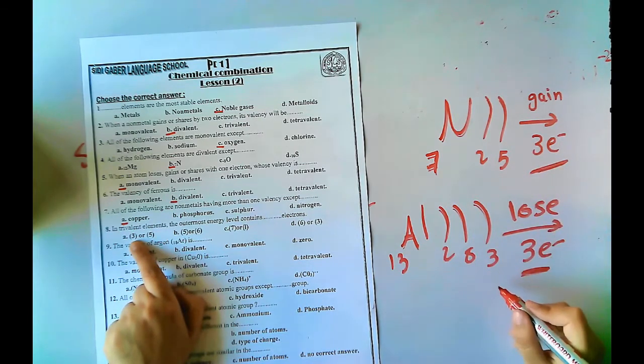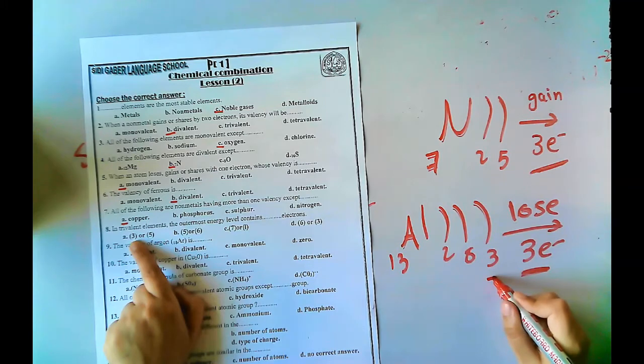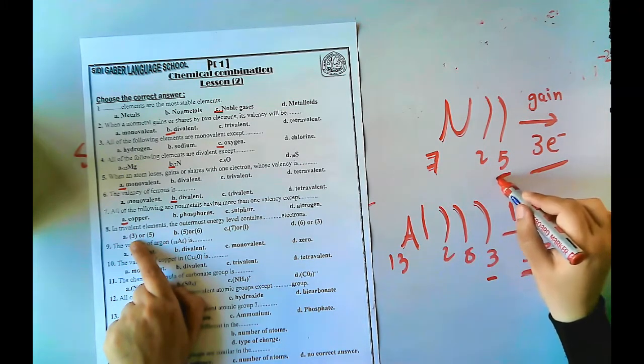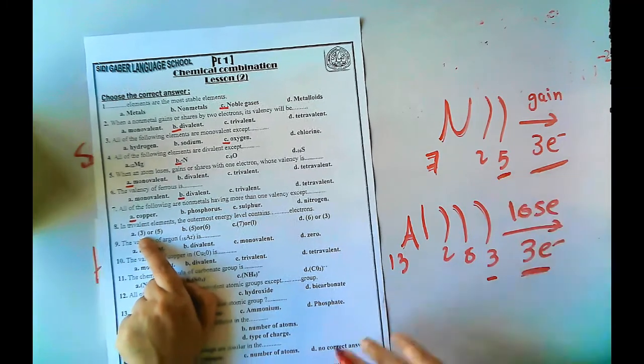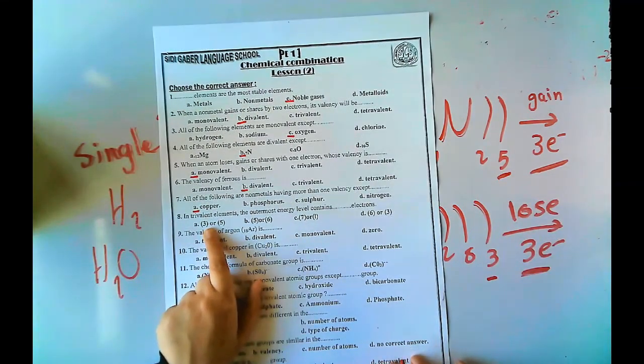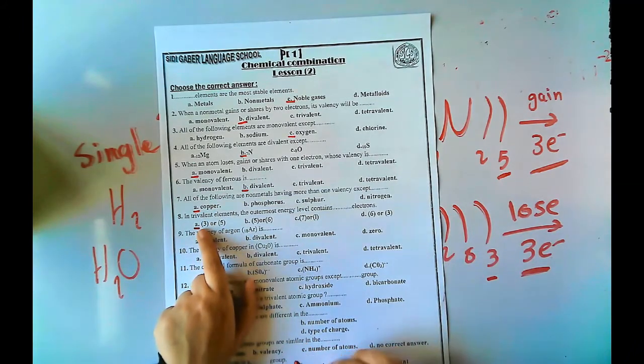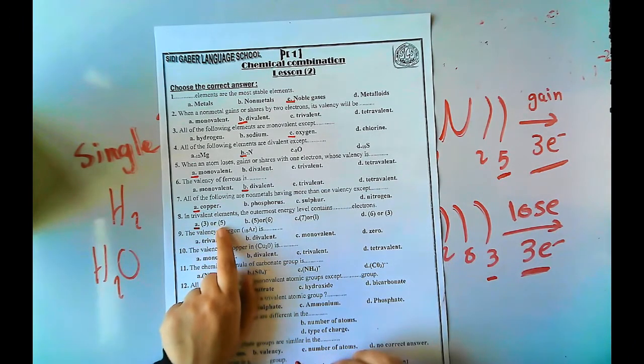Here aluminium has ايه؟ 3 electrons in the outermost energy level. طب برضو nitrogen is trivalent but it has 5 electrons in the outermost energy level. So a trivalent element means that it has 3 or 5. 3 to lose 3 electrons or 5 to gain 3 electrons.